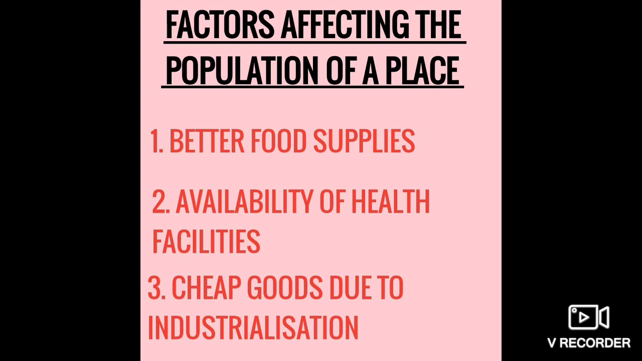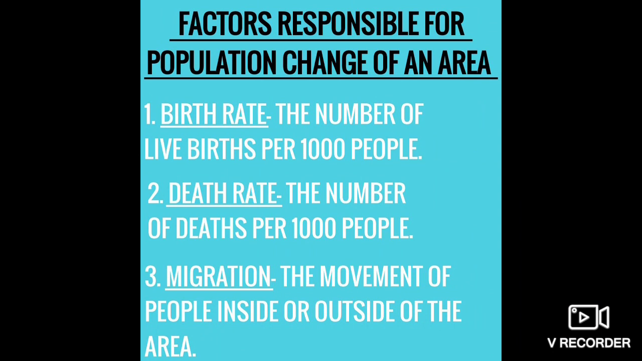Cheap goods due to industrialization. Now the country is developing and setting up a number of industries and factories just to develop economically. So if the industries are in proper number, then the products will be cheap. Understood? Okay. Now, what are the main factors which are responsible for population change? Population change, population growth, sometimes less, sometimes constant, and sometimes it doesn't grow.